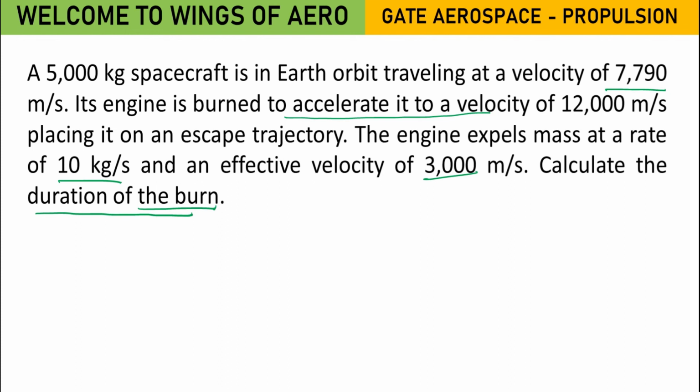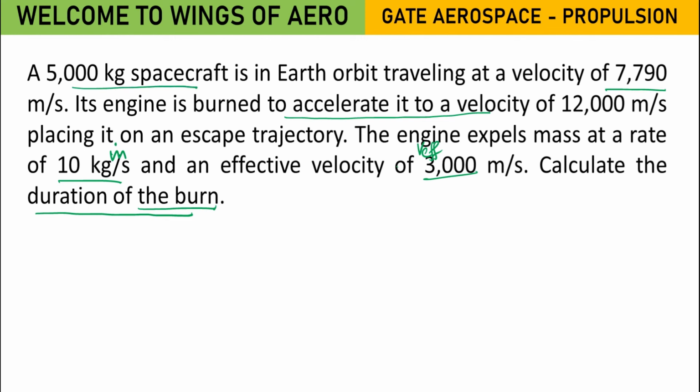Tell me, what are the values they have given? M dot has been given. V effective is there. Then spacecraft total weight is given.